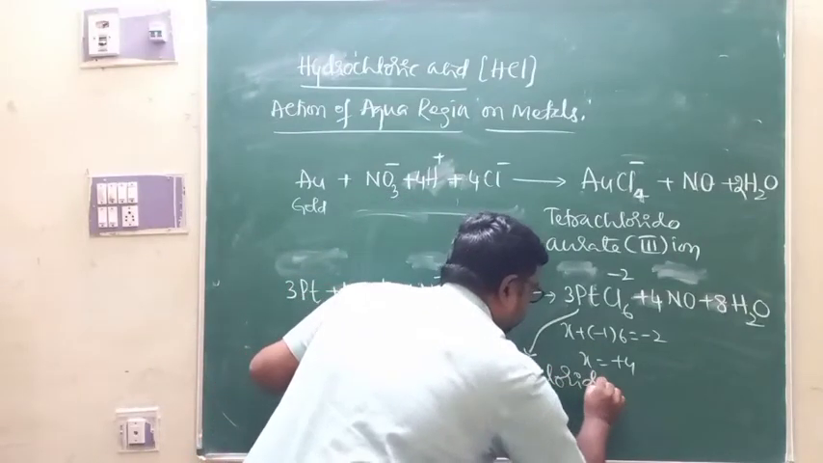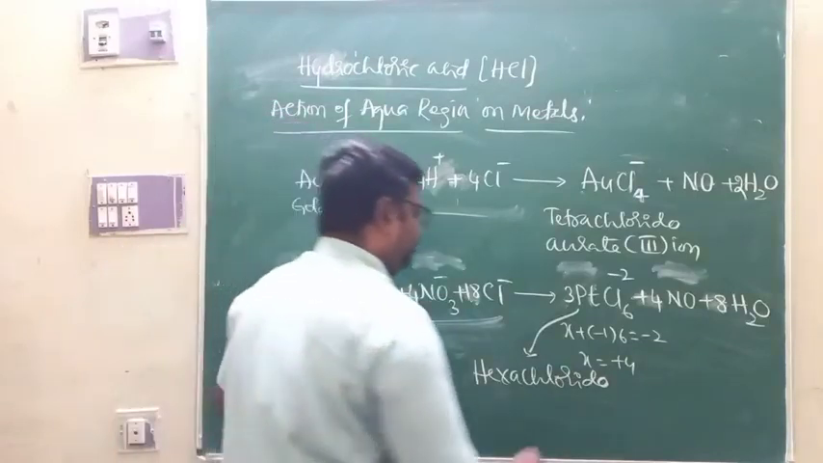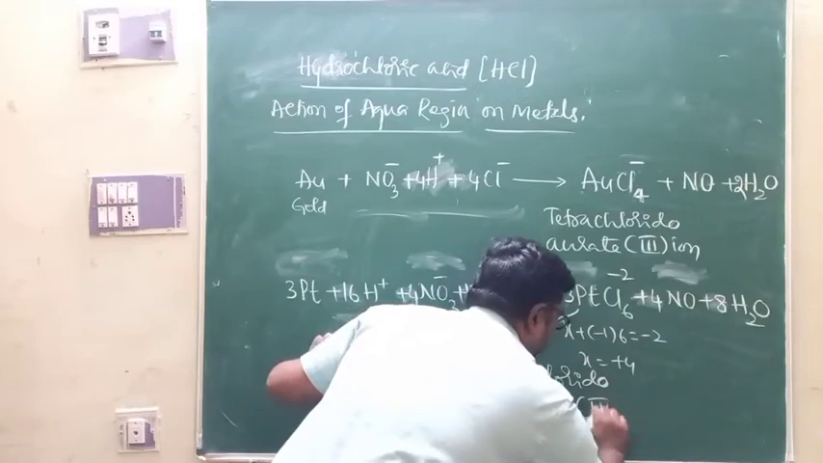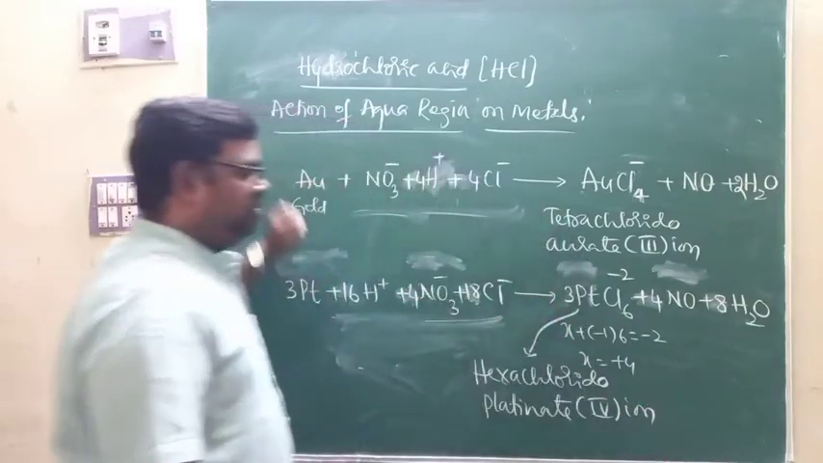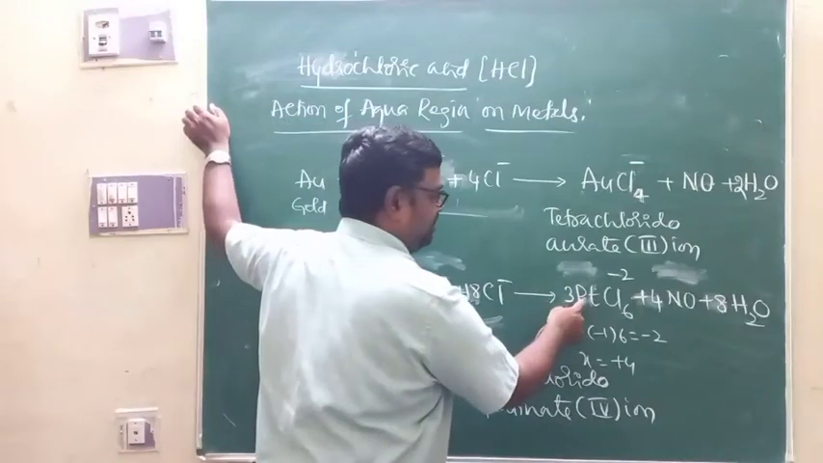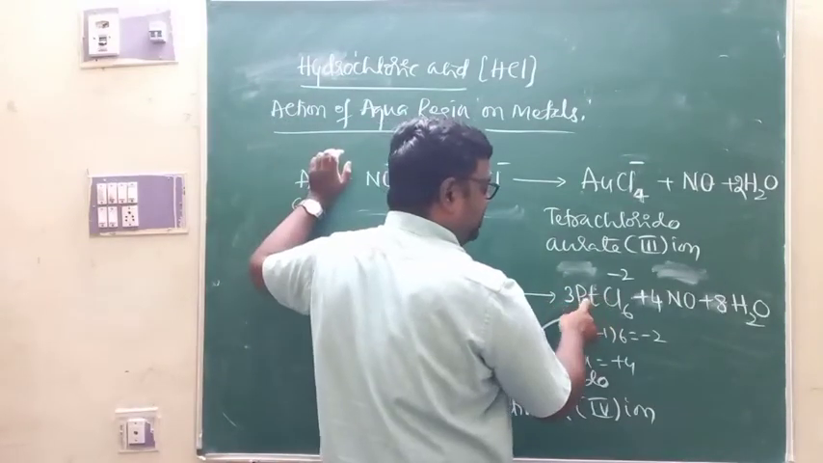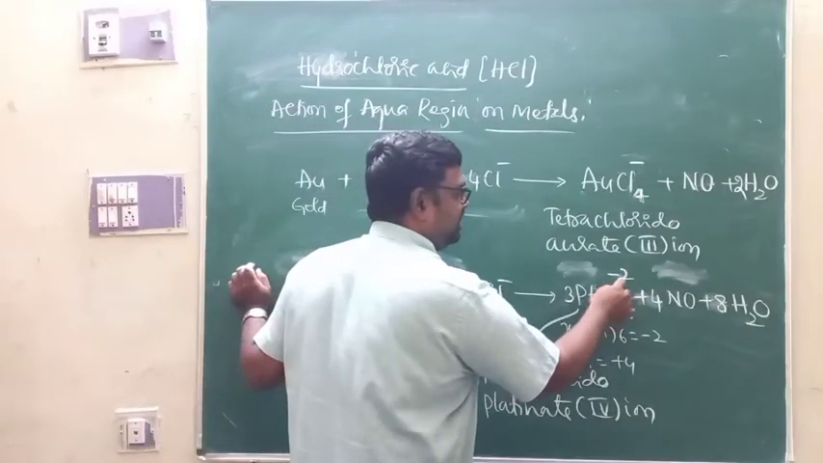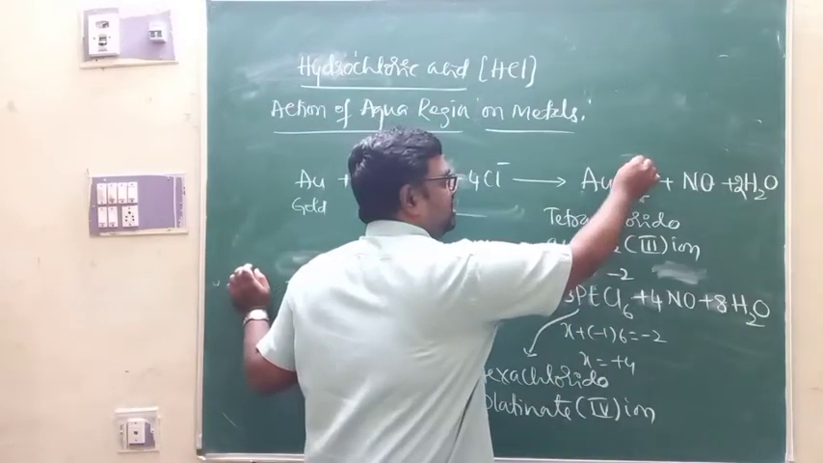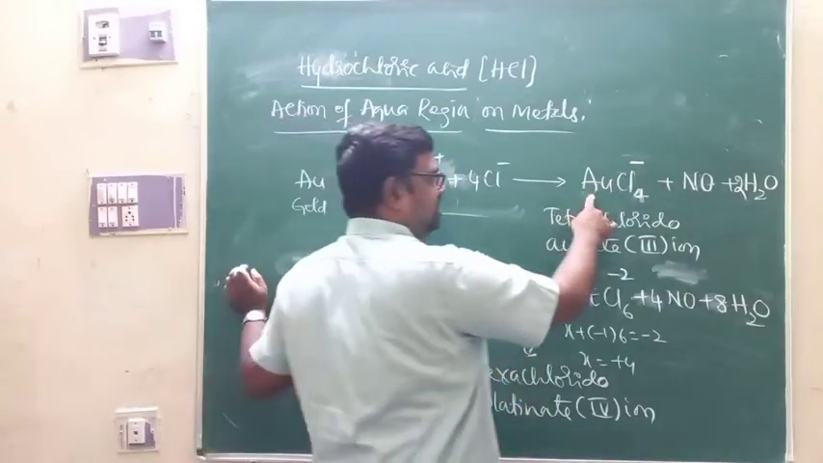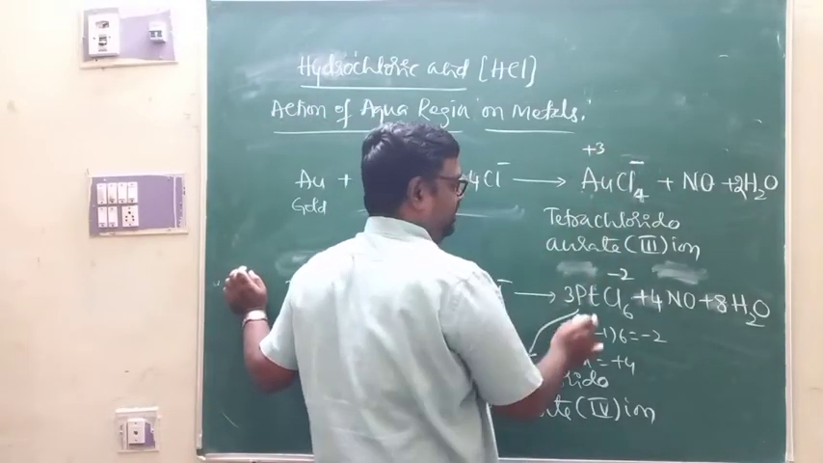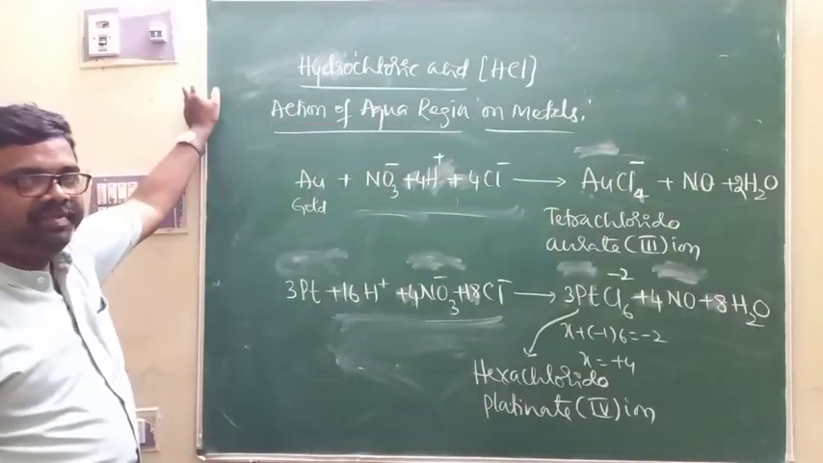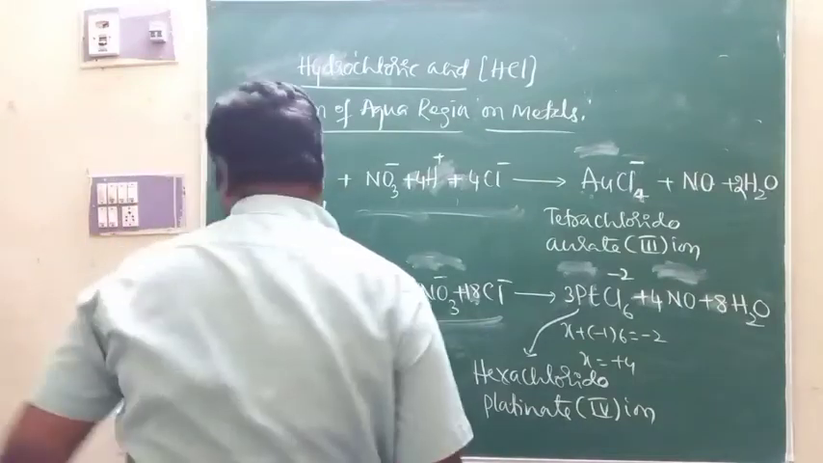As far as the name of this is concerned, it is hexachloroplatinate(IV) ion, because the oxidation number of platinum is 4. The total charge of PtCl6 is minus 2, and the total charge of AuCl4 is minus 1. The oxidation number is plus 3 in gold and plus 4 here, so we must differentiate correctly. This is what we call the action of aqua regia on gold and platinum.